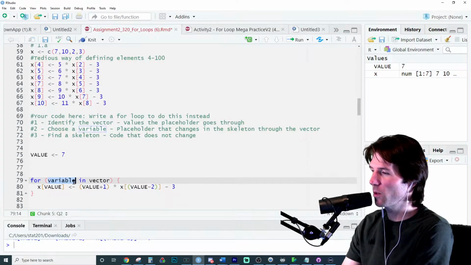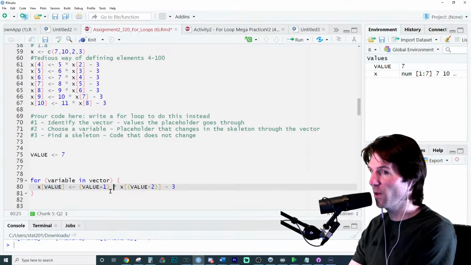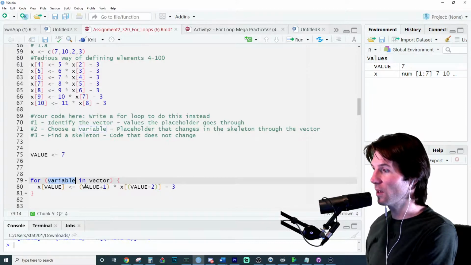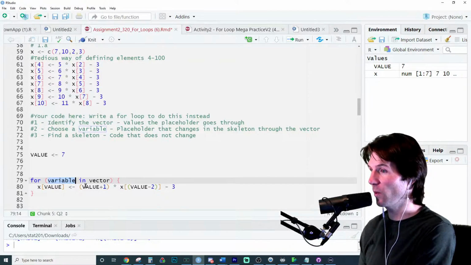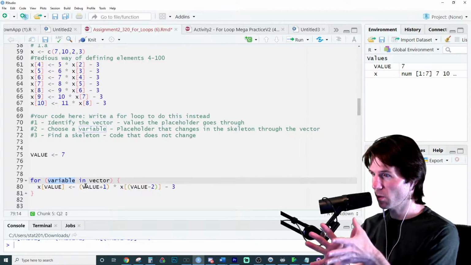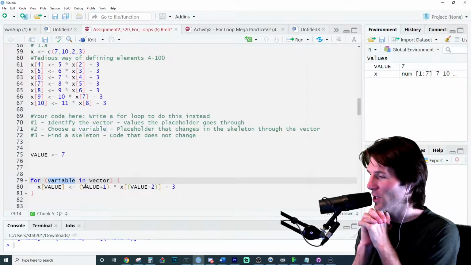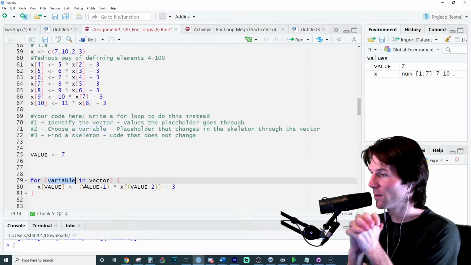It's called variable right now, but we should probably call it what? What should be the name of the thing that changes? It's not 4, but what should be the name of the thing that changes? So this is what we're going to change every time the loop runs. This will change, this will change, this will change. What is the name of that thing that changes? Every time the loop runs, we are changing what?